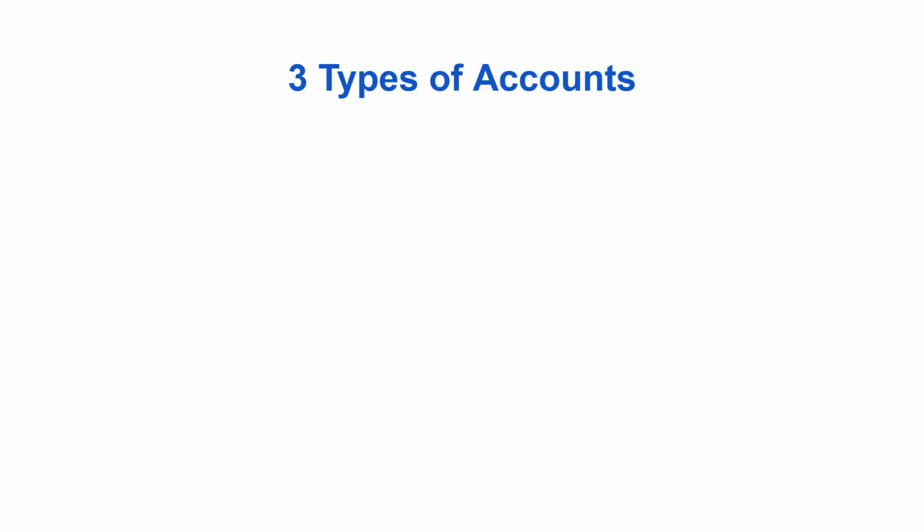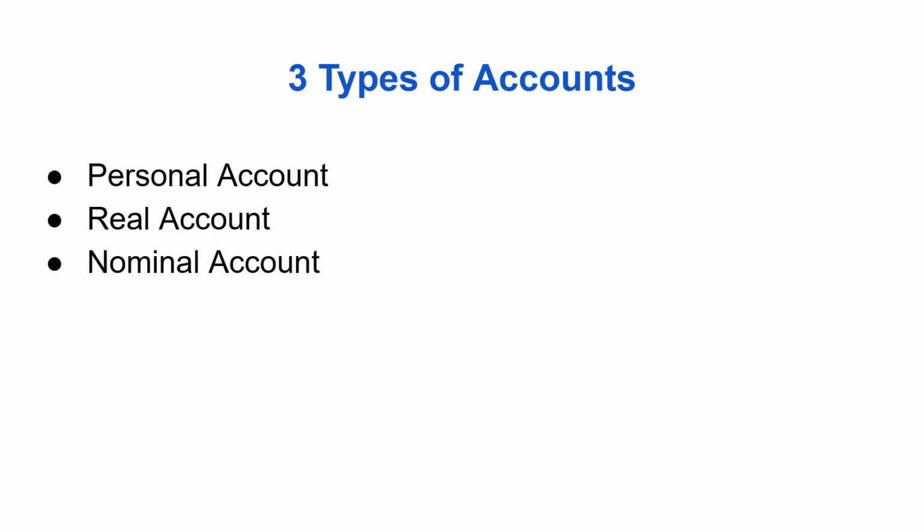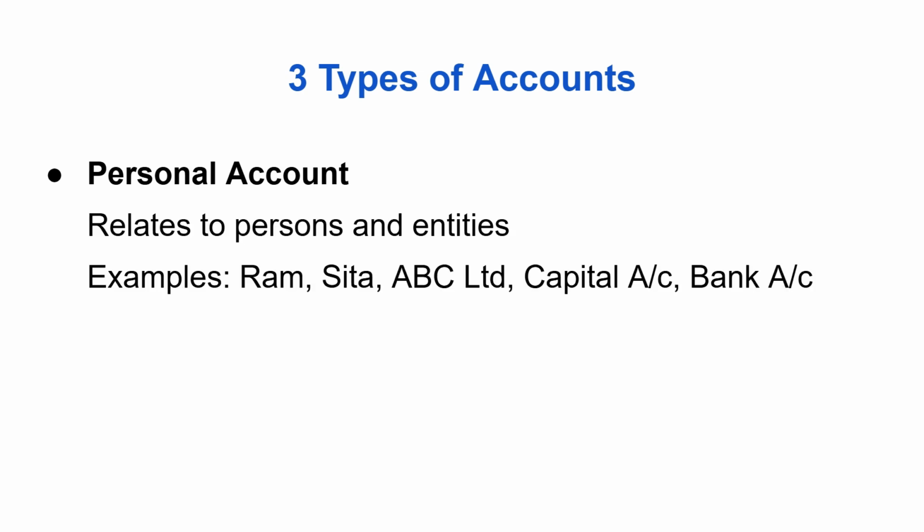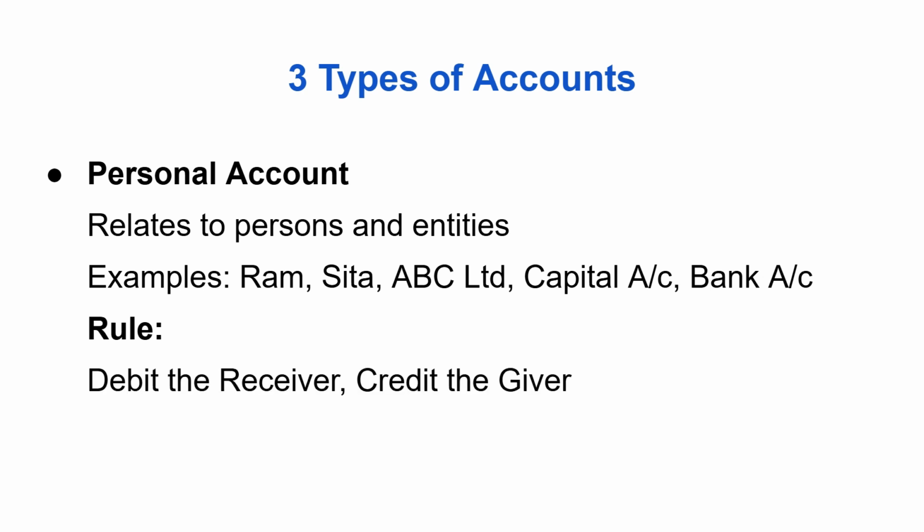Three types of accounts, that is personal account, real account, and nominal account. Personal account. Personal account relates to persons or entities. For example, Ram, Sita, ABC Limited, capital account, bank account. The rule for personal account is debit the receiver and credit the giver.